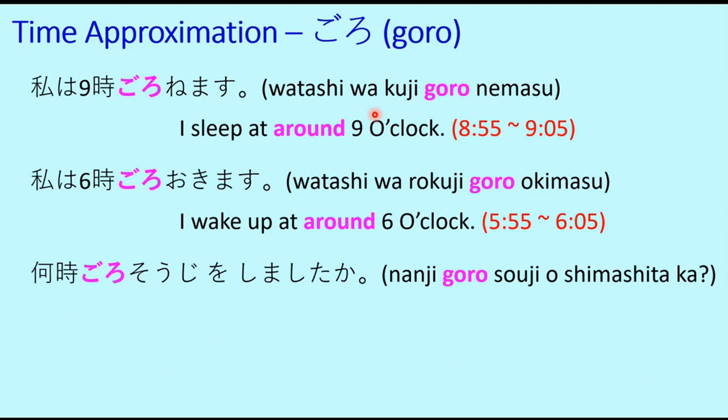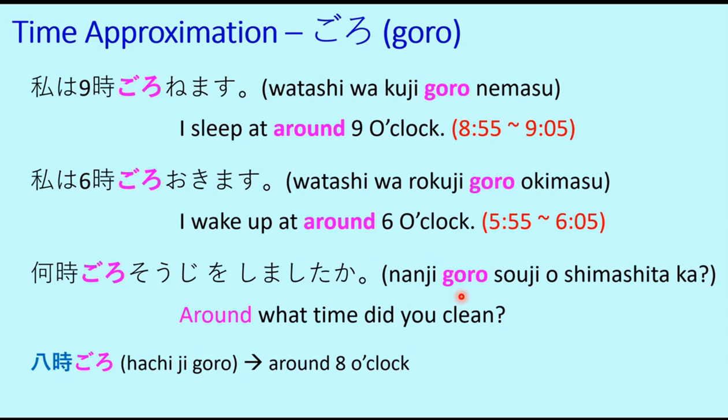Nanji goro soji o shimashita ka? Around what time did you clean? So this is shimashita, the past tense of shimasu, and soji means to clean. So soji o shimashita means at what time did you perform the cleaning? Around what time did you perform the cleaning? So the normal one will be nanji ni soji o shimashita ka? And with goro it will be nanji goro soji o shimashita ka?